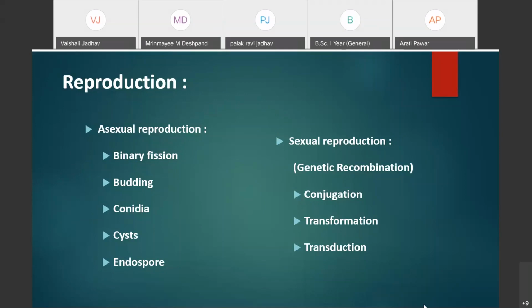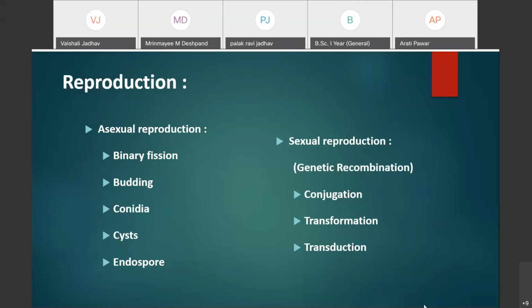Then in sexual reproduction, what happens? As you know, the male and the female gametes are formed. Then fusion, that is the fertilization process of the male gamete and the female gamete, gets accomplished, and then the formation of a diploid cell takes place. That is the true sexual reproduction. But in bacteria, no such process takes place. The formation of gametes never takes place, and the gametes are never fused with each other.